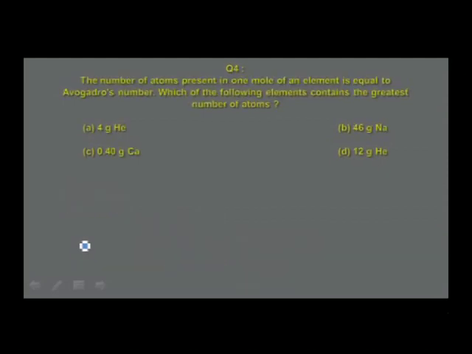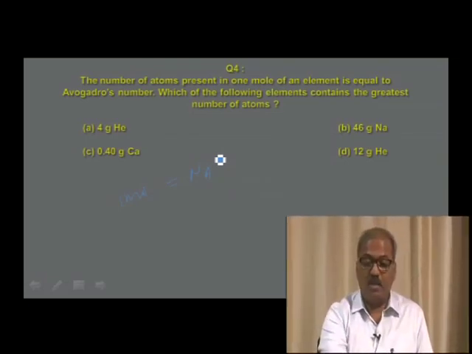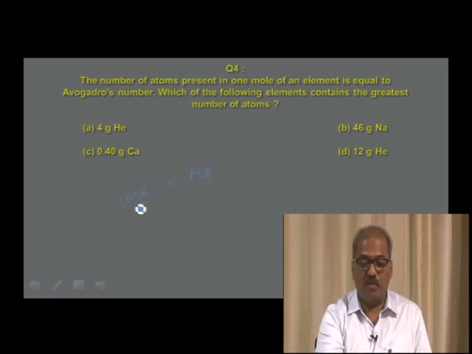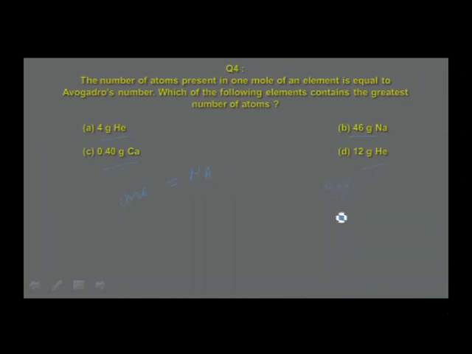The number of atoms present in 1 mole of an element is equal to Avogadro's number. The statement is given very clearly: 1 mole is equal to Na atoms. Which of the following elements contain the greatest number of atoms? The question is based on mole and atoms, therefore convert the masses of these species given into number of moles. So, how to calculate? For 4 grams of helium, the number of moles n is equal to 4 divided by 4 grams, that is equal to 1 mole.